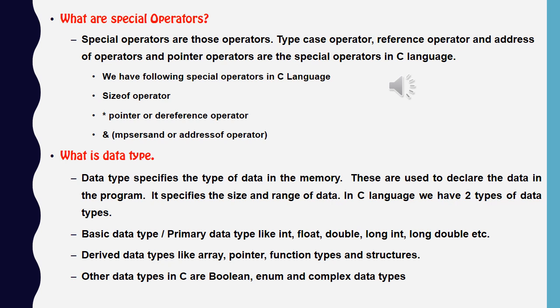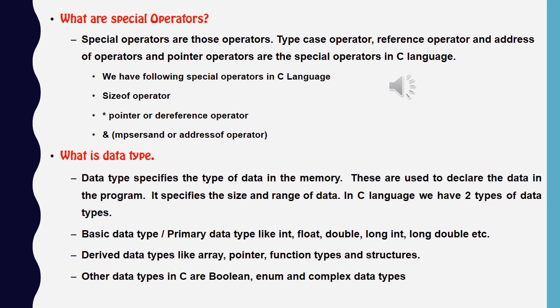The next question, which is very important: what is a data type? Data type specifies the type of data in the memory, meaning what type of data we are going to store in the memory, so that we can occupy the space in the memory. These are used to declare the data in the program. It specifies the size of the data and the range of the data.